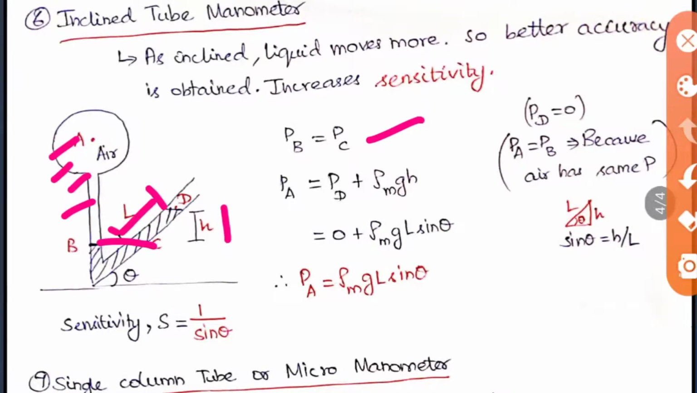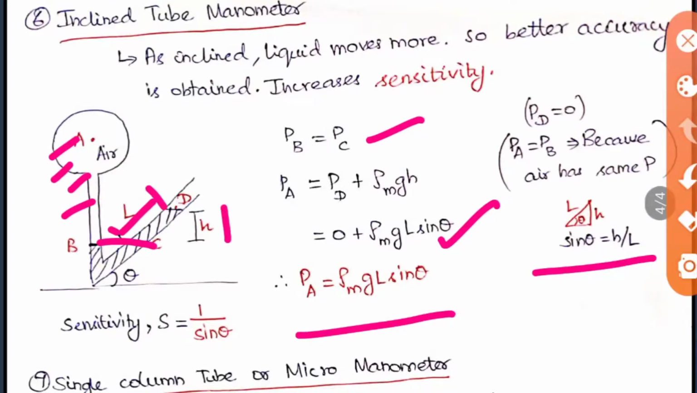So here P_D is equal to 0 because it is open to the atmosphere, and rho_m g h. So this h is expanded as L sin theta, because here we get a triangle, no? That triangle I have drawn here separately. So we'll be getting theta, h, L. When you take sin theta, it is h by L. So h is equal to L sin theta. When you substitute there, you'll be getting rho_m g L sin theta.